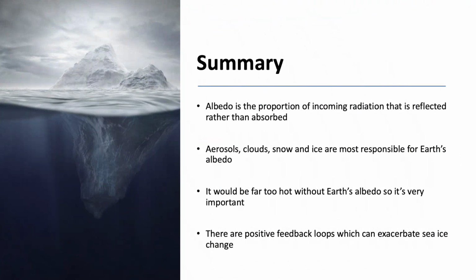To summarize, these are the main takeaways for this presentation. Firstly, albedo is a proportion of incoming radiation that is reflected rather than absorbed. Aerosols, clouds, snow, and ice are most responsible for Earth's albedo. It will also be far too hot without Earth's albedo, so it's very important. Lastly, there are positive feedback loops which can exacerbate sea ice change.